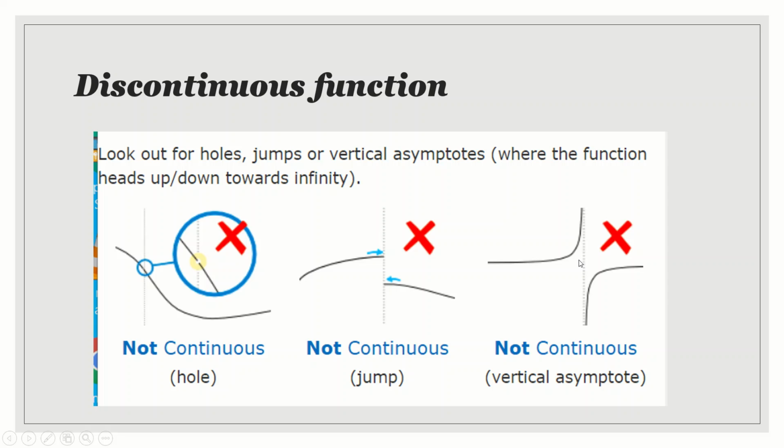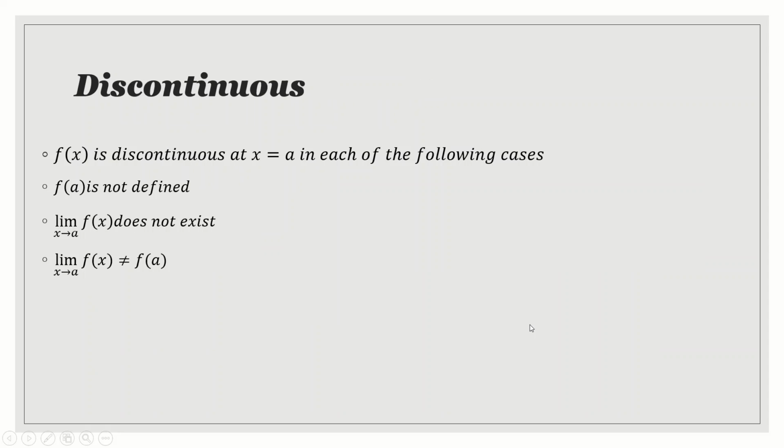So we can say that the function is not continuous. Understood, children? The limit as x tends to a of f of x exists, and f of a we can also find, but they are not equal. Either the left hand limit or the right hand limit is not equal to the value at a, and you will say that the function is a discontinuous function.